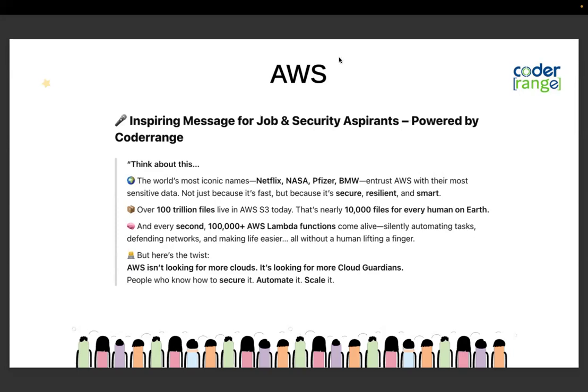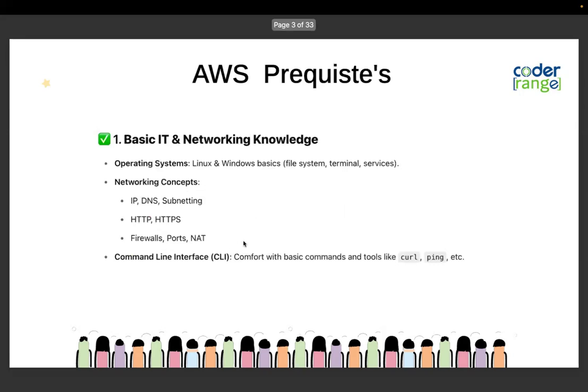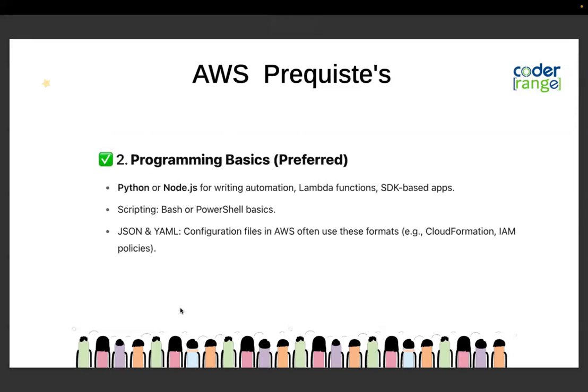Before we start the cloud part, what are the prerequisites for an AWS developer? An AWS developer should have at least good or basic knowledge of operating systems, networking, and CLI, command line interfaces. But that is something you can explore or learn on the job.